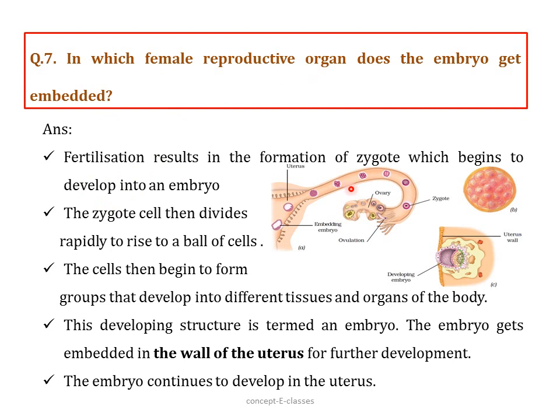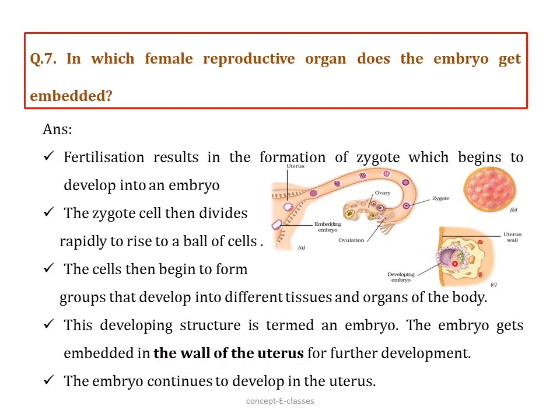Fertilization results in the formation of a zygote, which then begins to develop into an embryo. How? The zygote cell divides rapidly to give rise to a ball of cells. Then this ball of cells forms groups of cells that develop into different tissues and then organs of a body. Then this developing structure is termed an embryo, and the embryo gets embedded in the wall of the uterus. So this is the female reproductive organ where the embryo is embedded.